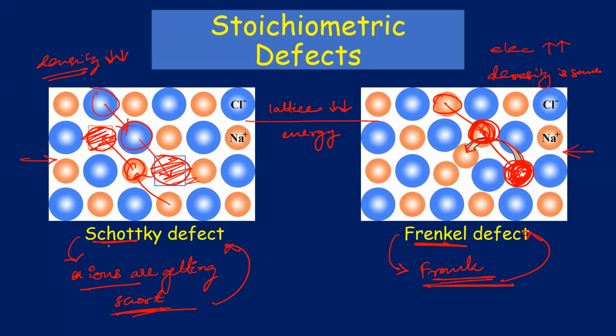So is this understood, everything about Schottky defect and Frenkel defect? Yes or no, please tell me. About density, about electrical conductivity, and about the lattice energy. Yes, Zaid and Ishan. So can you explain the last part again, about lattice energy? You know what is lattice energy, Ishan? The energy needed to break between the two atoms. No, not between two atoms. The energy required to break 1 mole of ionic crystal.